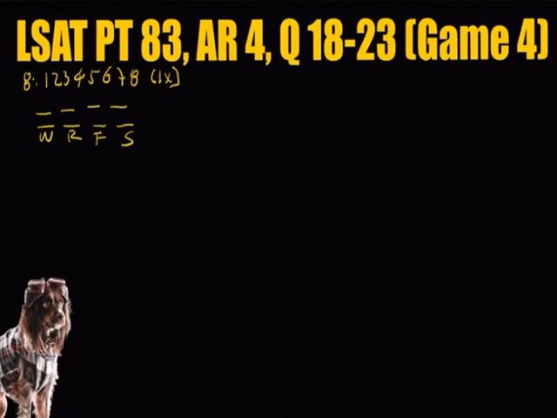The rules are as follows. Rule 1. Consecutive numbers cannot appear on the same day. Rule 2. 2 must be placed on an earlier day than 8. Rule 3. 3 must be placed on an earlier day than 7. Rule 4. 7 must be placed on an earlier day than 5. Rule 5. 4 must be placed either on Thursday or Friday.